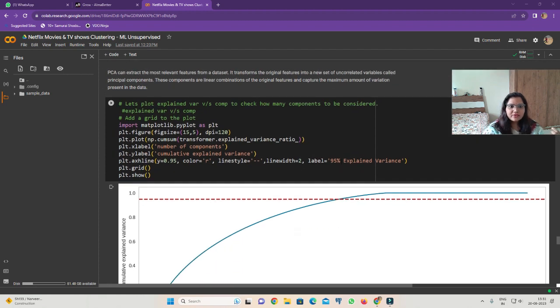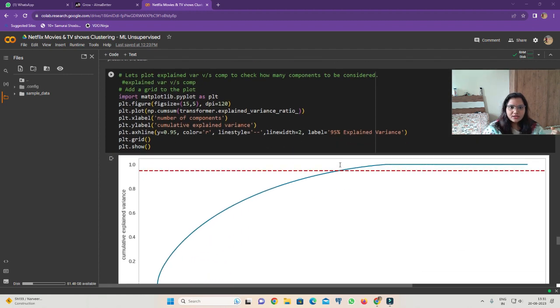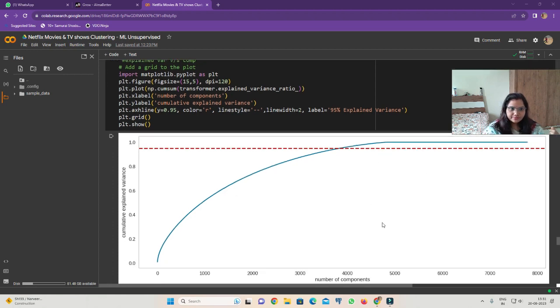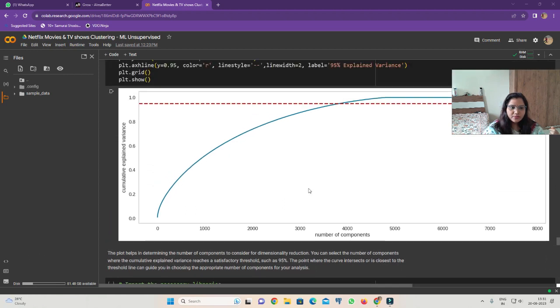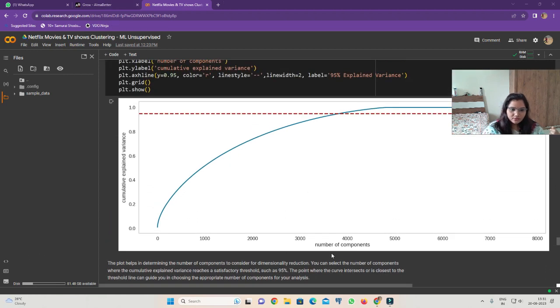So next we plot the explained variance ratio to check how many components should be considered. So here we plot this chart.